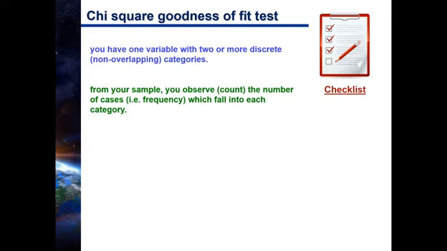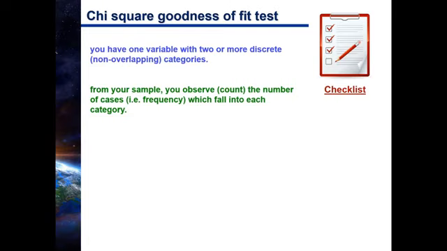Now I got to point out that even though that's one variable, right, number of people in each major, you really would not want to do a chi-square goodness of fit if your variable had 26 different categories. The reason for that is that, one, it would be really, really hard to interpret to see what's going on with 26 different categories.